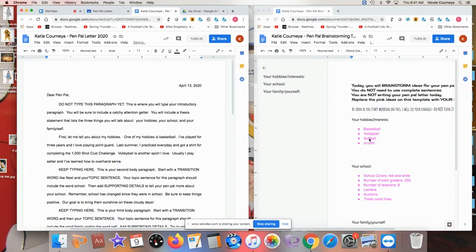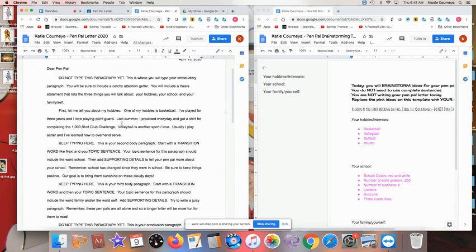She could talk about these other things, softball, church. It's okay that her paragraph is starting to get nice and big. That's exactly what her pen pal is going to want to learn about when they're learning about her. Okay, once that paragraph is finished, and I felt like I've written all that I want about my hobbies, then I would go on to my next paragraph.